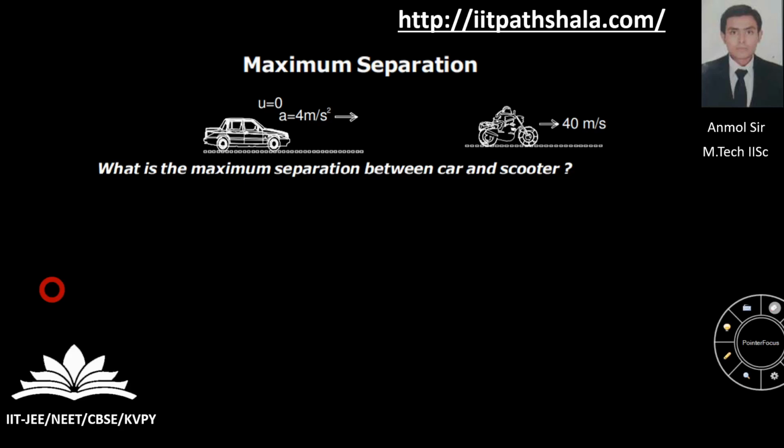Now let us take the maximum separation problem. You have to calculate the maximum separation between the car and the scooter. Initially the separation between them increases and then it decreases. So the separation will be maximum at that instant at which the velocity of the car is equal to the velocity of the scooter, which is nothing but 40 meter per second.